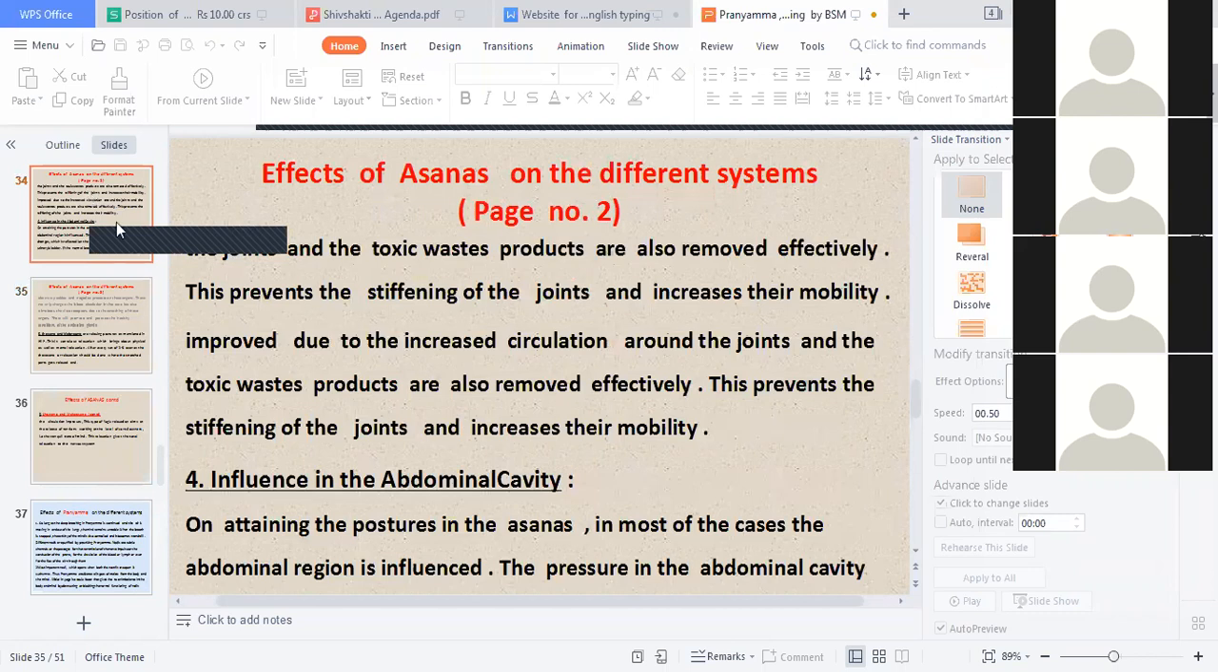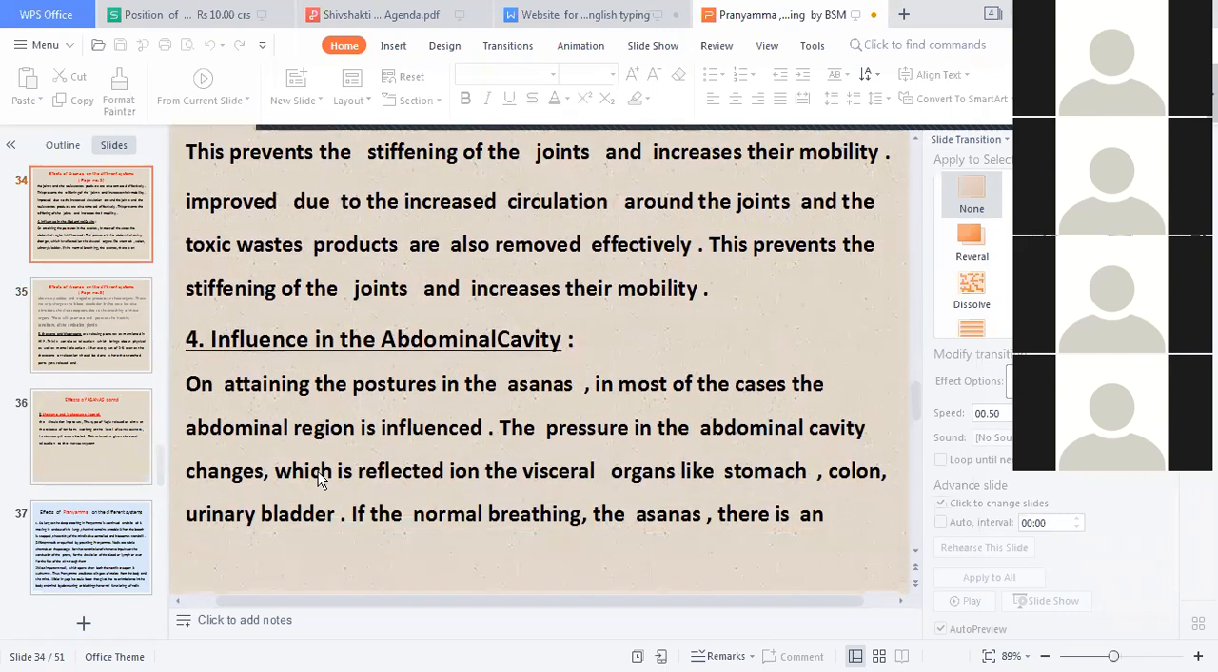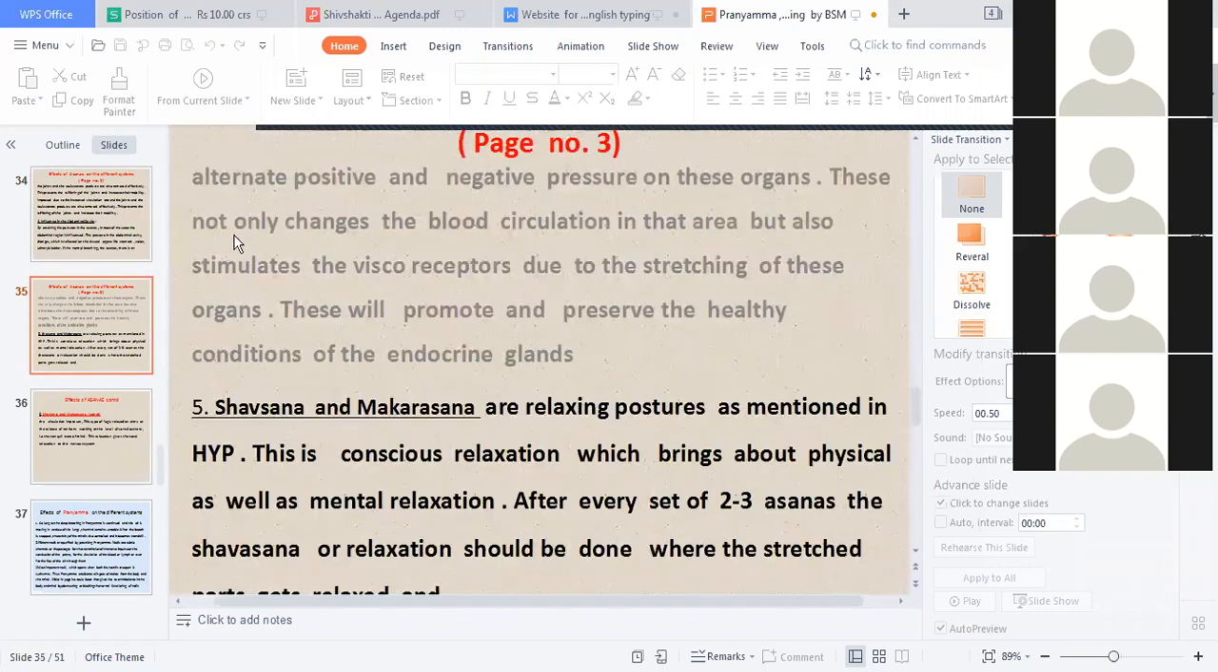Sorry, एक slide miss हो गया. Influence in the abdominal cavity. This is over, this slide. And negative pressure on this organ. This not only changes the blood circulation in that area, but also stimulates the baroreceptors due to the stretching of this organ. This will promote and preserve the healthy conditions of the endocrine glands.